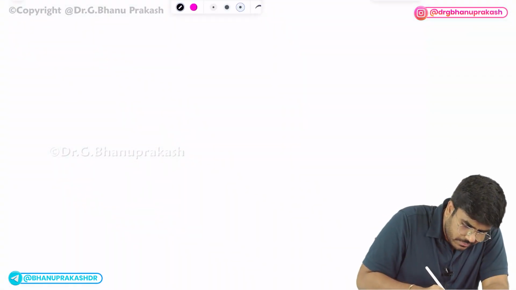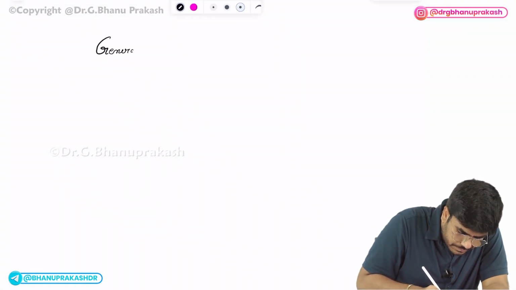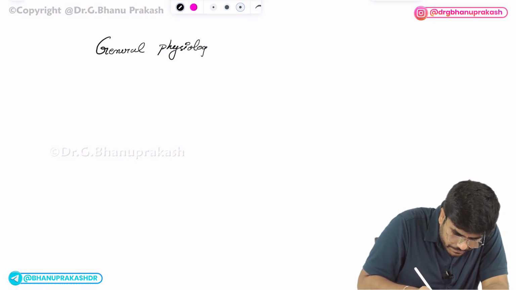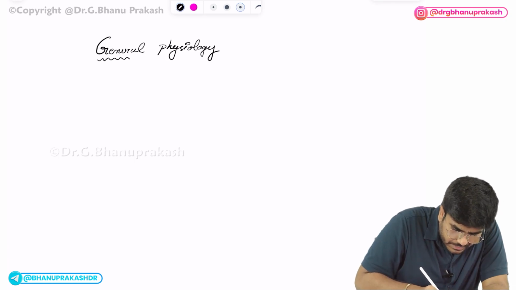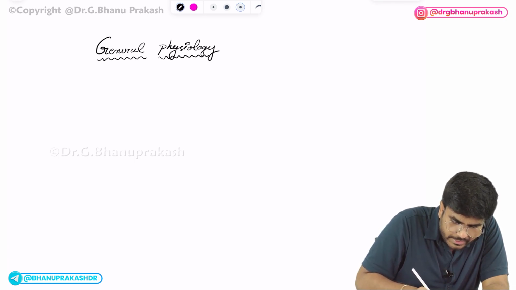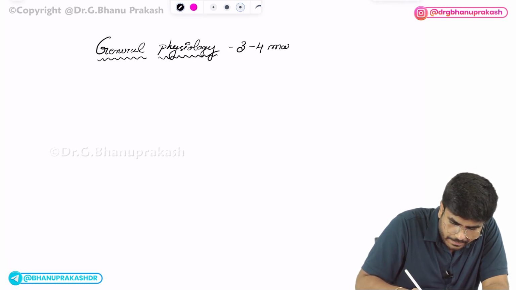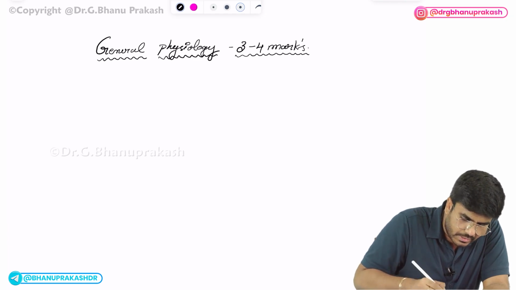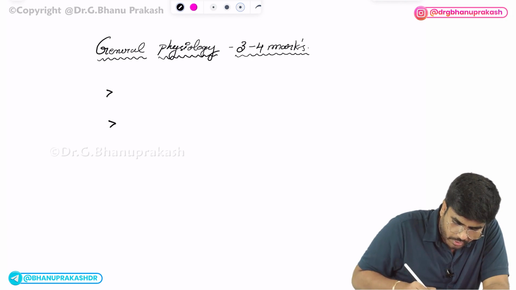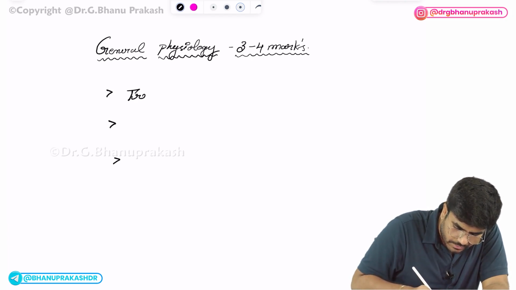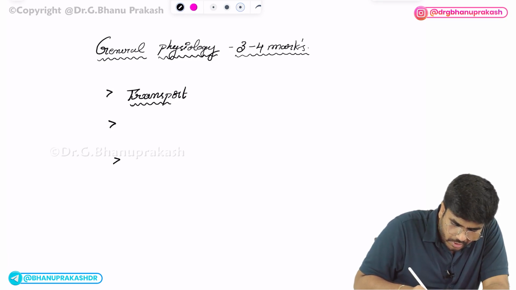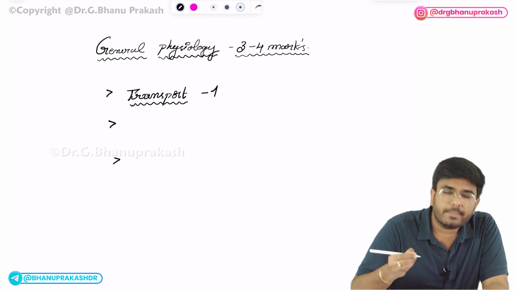In general physiology, if you ask me how many marks will be coming in the exam, somewhere around 3 to 4 marks will be coming from general physiology. In general physiology, the most important topic is transport. From the topic of transport, one question will be pakka.